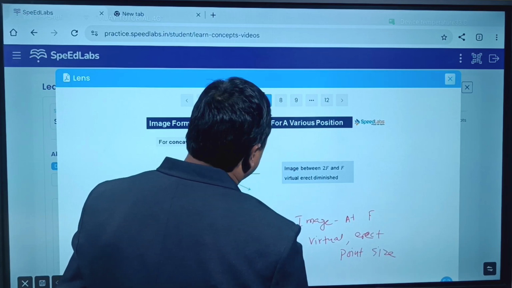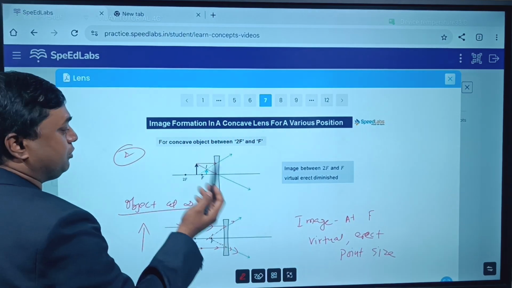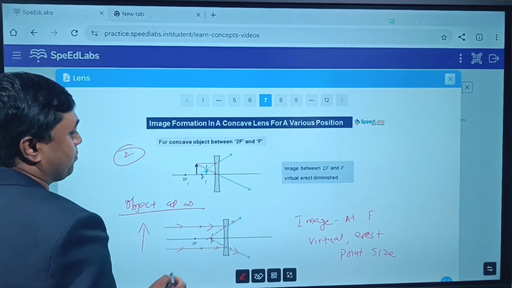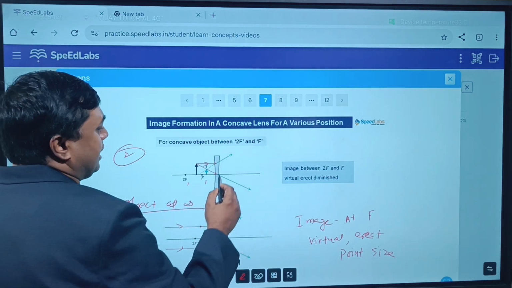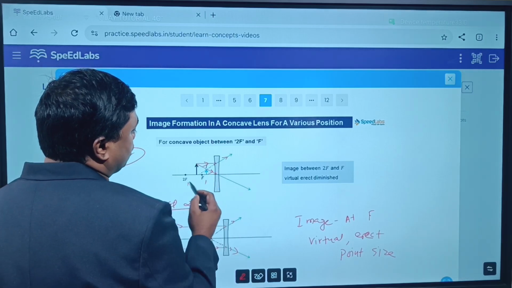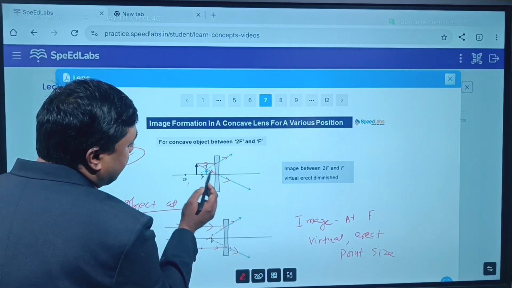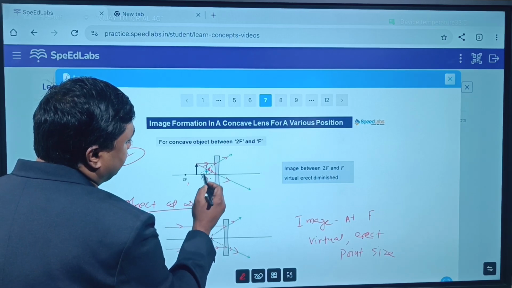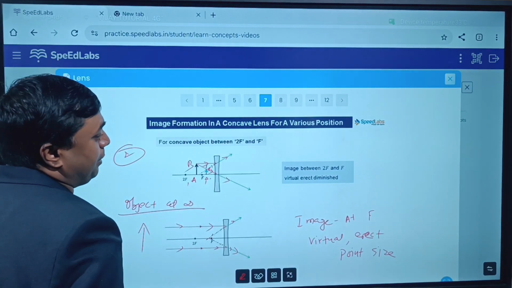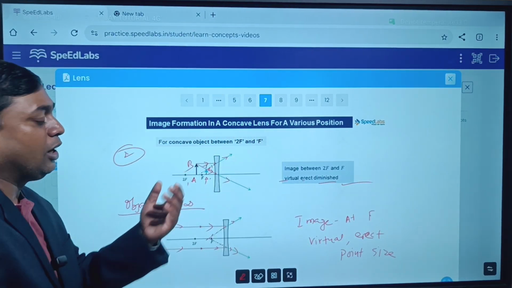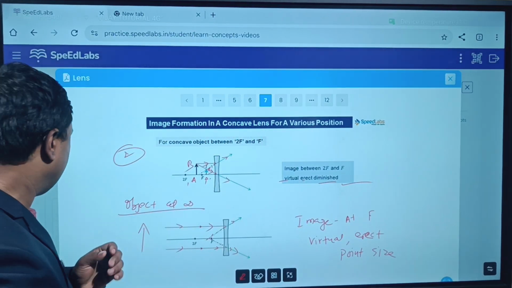One more you can keep as second case, when the object is between infinity and F1, or between F1 and 2F1, you can take, no problem. One light ray you take parallel, it will appear to pass through focus after refraction, yes or no. Second, you pass through O, it goes undeviated. Now see, this light ray and this light ray will appear to meet here, yes or no. So A dash B dash, image is formed for the object AB. Image is what? Virtual, erect and diminished. Is it clear? So there are two cases of concave lenses.